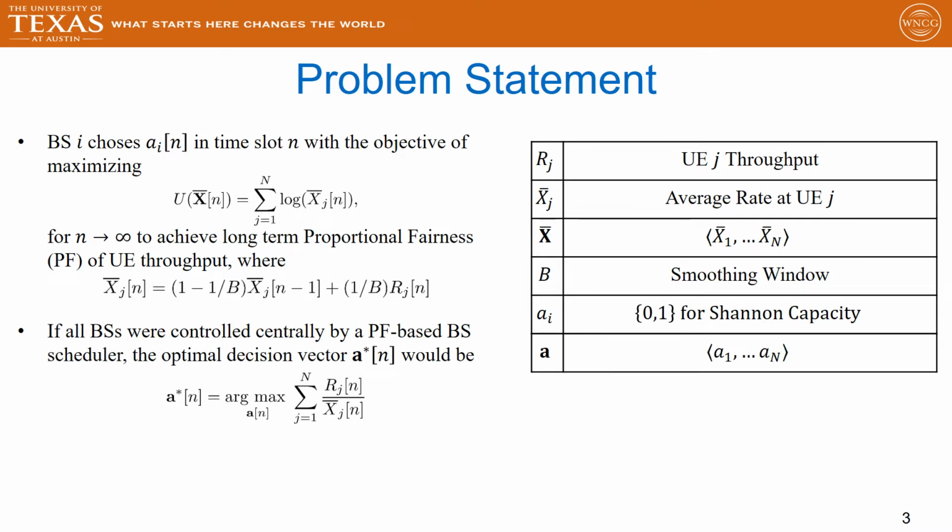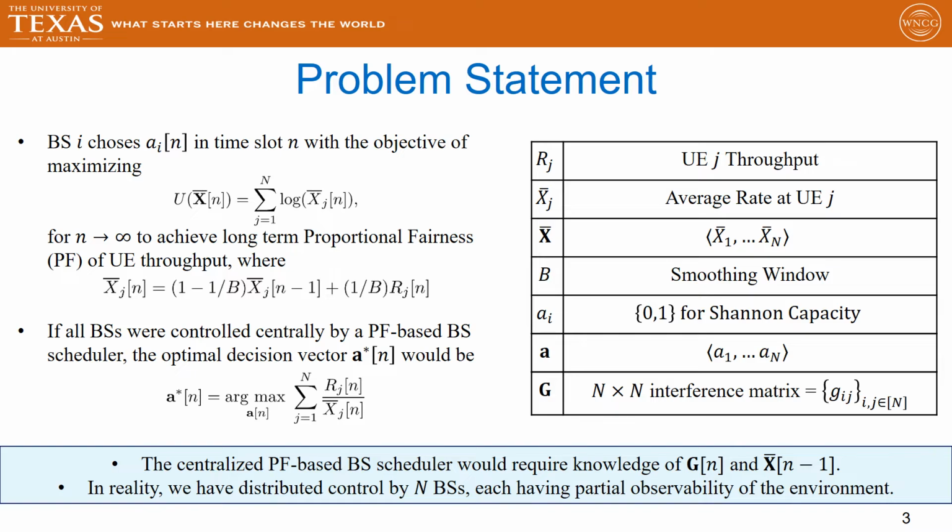If all the base stations were controlled centrally by a proportional fairness-based BS scheduler, then the optimal decision vector A star n would be given by the maximum over all the action vectors of the sum of the rate divided by the average rate. However, the centralized proportional fairness-based BS scheduler requires knowledge of the interference channel matrix in the current time slot, as well as the average rates of the users across all base stations. In reality, we have distributed controls by n base stations, with each having only a partial observability of the environment.